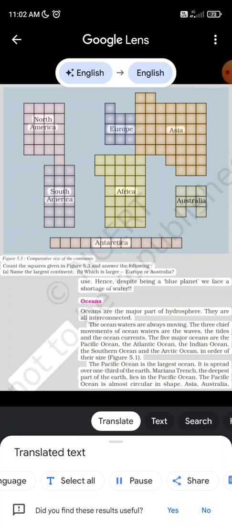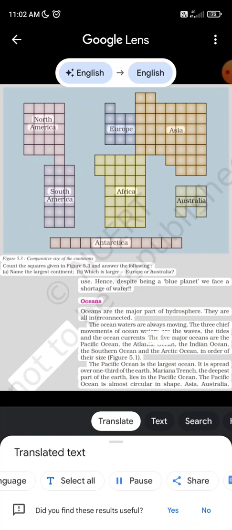Hence, despite being a blue planet, we face a shortage of water. Oceans. Oceans are the major part of the hydrosphere. They are all interconnected. The ocean waters are always moving. The 3 chief movements of ocean waters are the waves, the tides and the ocean currents.